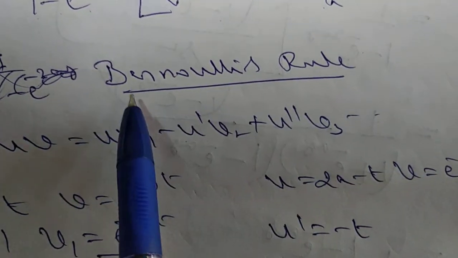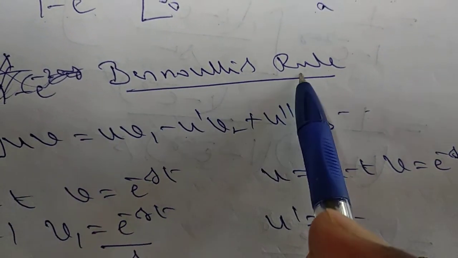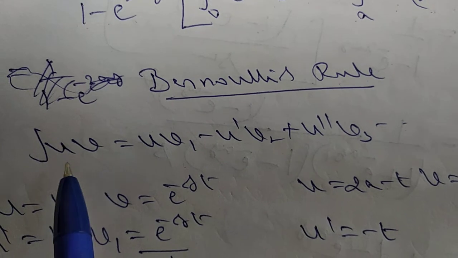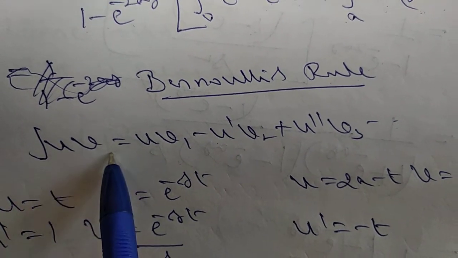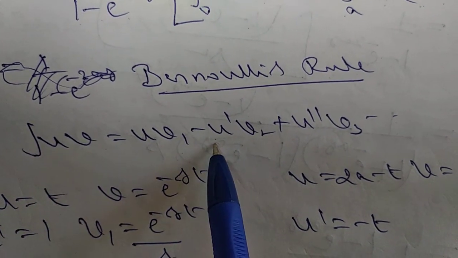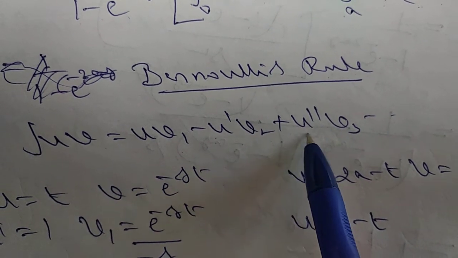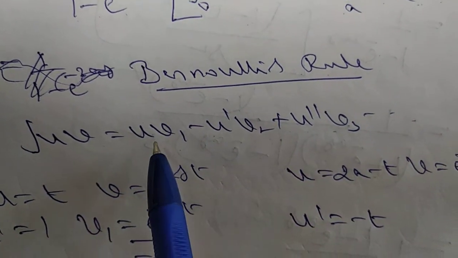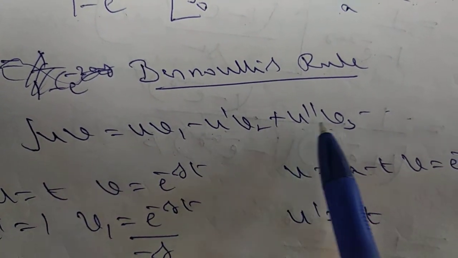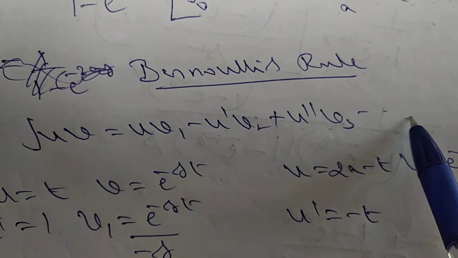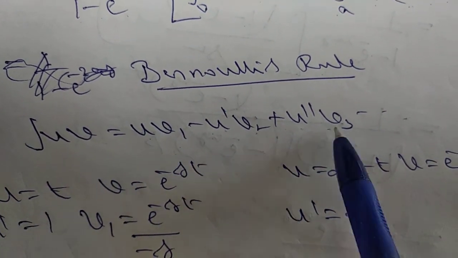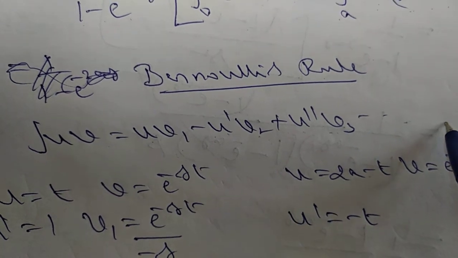That integration is done using Bernoulli's rule. What is Bernoulli's rule? The integral of uv is equal to u v1 minus u dash v2 plus u double dash v3 and so on. Here u dash, u double dash, u triple dash represent differentiation, and the suffixes in v1, v2, v3 denote integration.